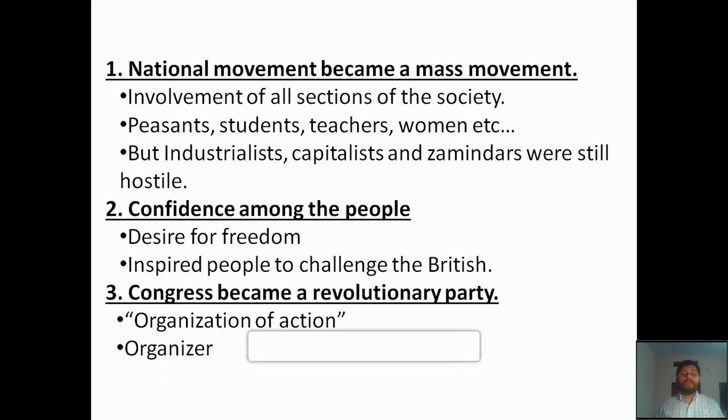It also acted as an organizer. As I have told in the beginning, they were really focusing on organizing the people, but now it acted as an organizer, and it acted as an organization of action. Again, leader of the masses. That means Congress became the leadership, or they have taken the leadership to achieve freedom. So it was the third point: Congress became a revolutionary party.